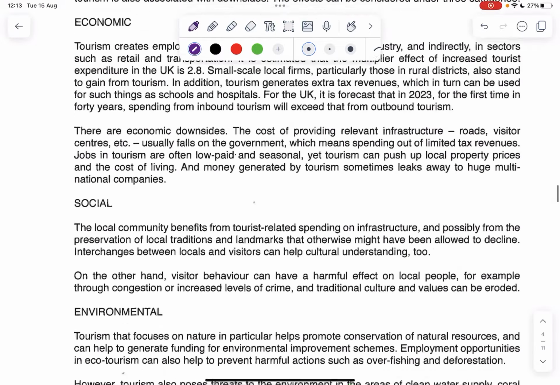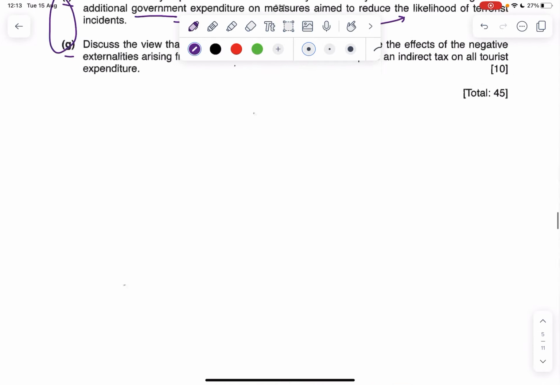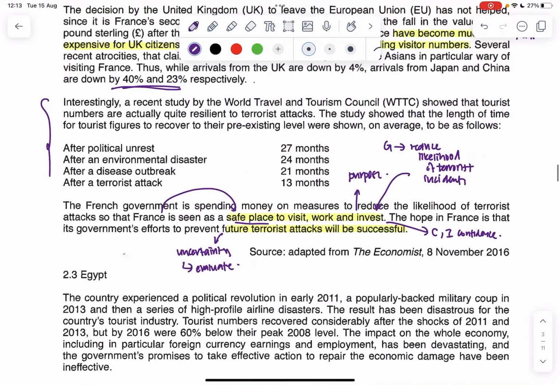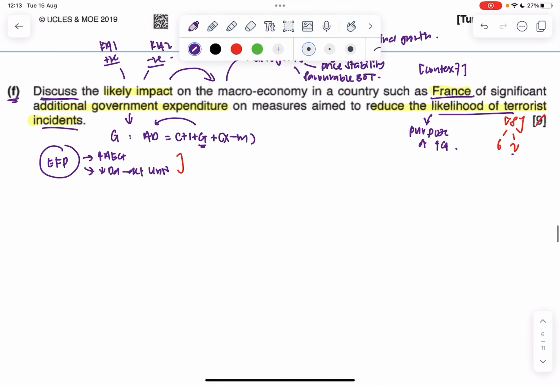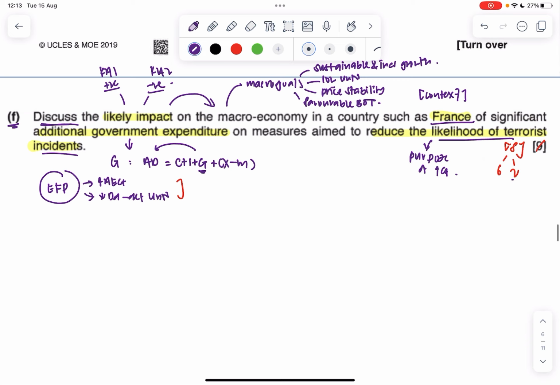So let's go back to the question. Now, with the knowledge that we've gained from this extract, maybe you can look through this and I'll give you about 5 seconds. Maybe you think about your 2 key arguments that you want to write for this question.